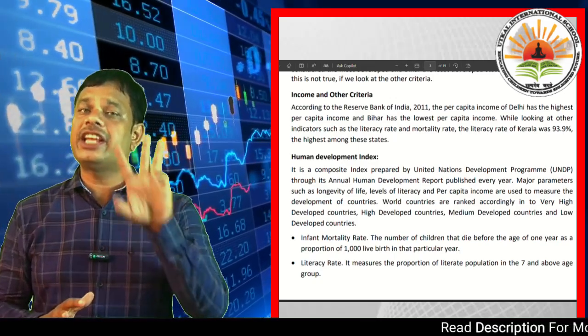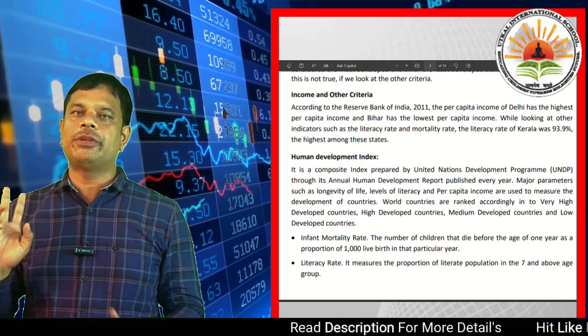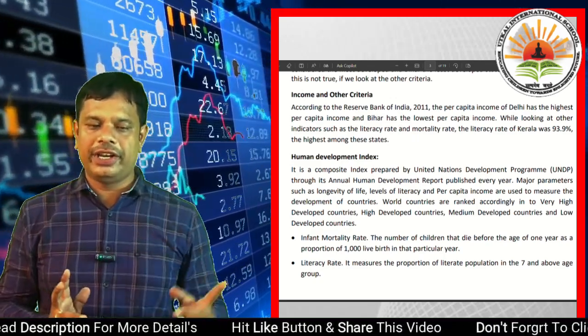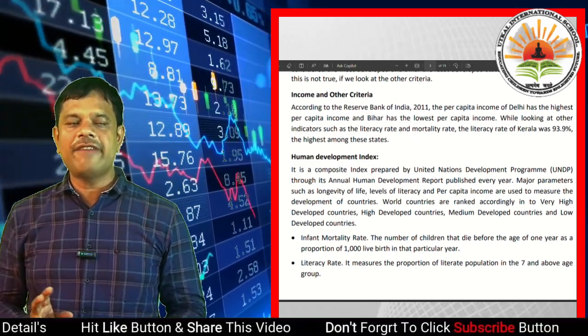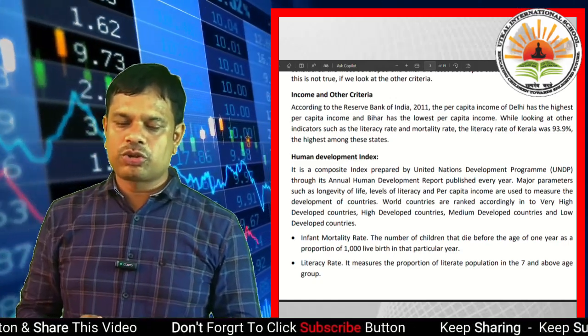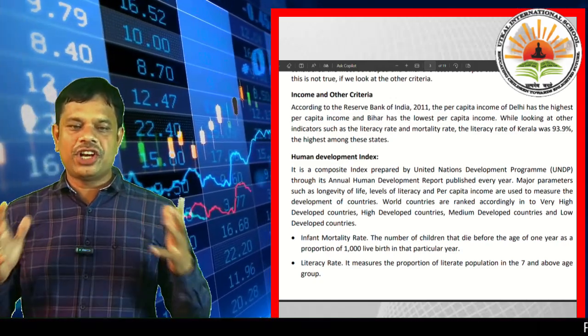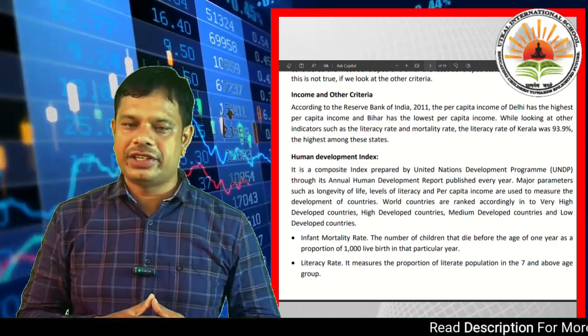Three things, okay? Only per capita income is not the parameter of a developed or underdeveloped country. Along with longevity of life and levels of literacy, per capita income is also a part; all three are used to measure the development of countries.